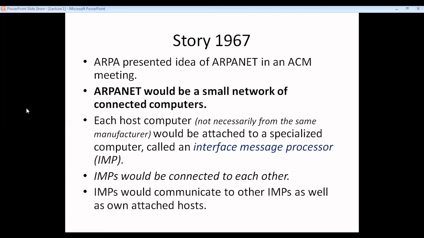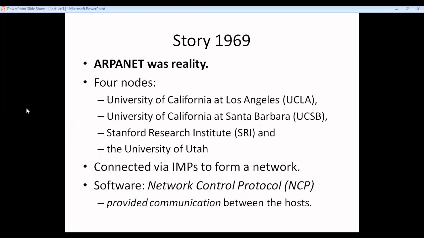So this will be like a gateway kind of thing. What will happen is all the hosts in one network will be able to communicate to another host in another network through these IMPs. So now they will need to connect these IMPs also, and these IMPs will be able to communicate with each other. So this was the story of 1967. They just proposed that this is a feasible thing which can be implemented. And by 1969, ARPANET was a reality.